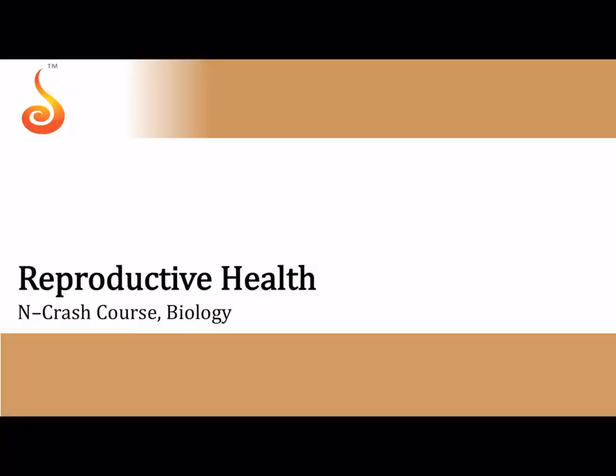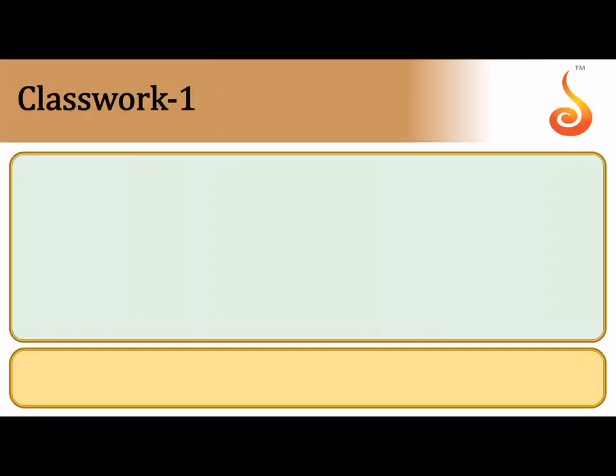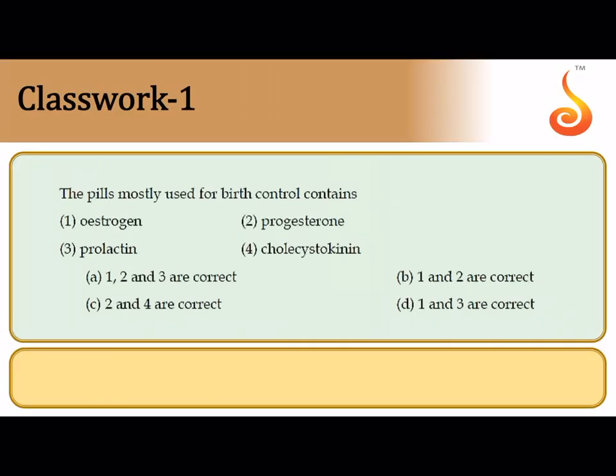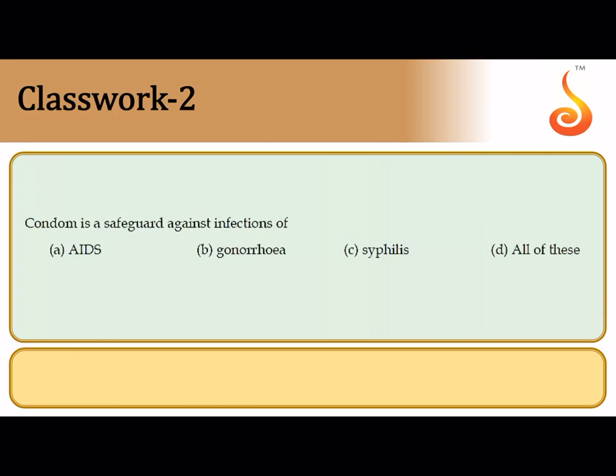So now the last chapter in this set, that is reproductive health. The first question says the pills mostly used for birth control, which are contraceptive pills. As you all are aware, pills employ both estrogen and progestogen. Sometimes they may include estrogen alone, sometimes progestogen alone, or it may be progestogen and estrogen combinations. So in this case, according to the given options, 1 and 2 are both correct because the pills may contain a combination of progestogen and estrogen.